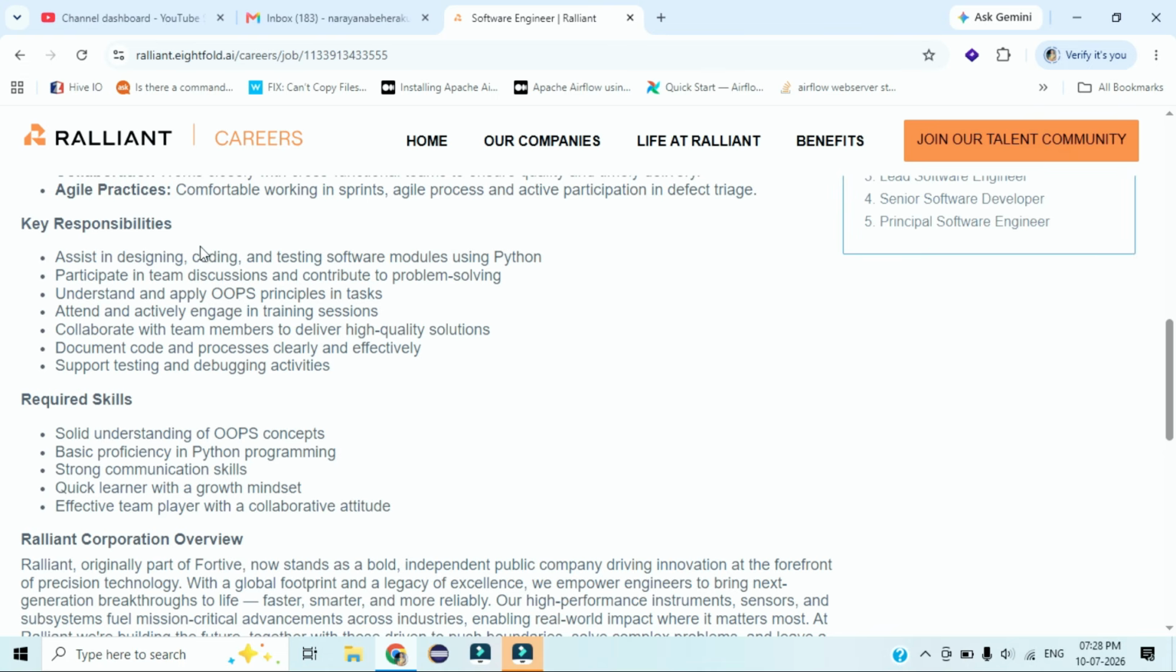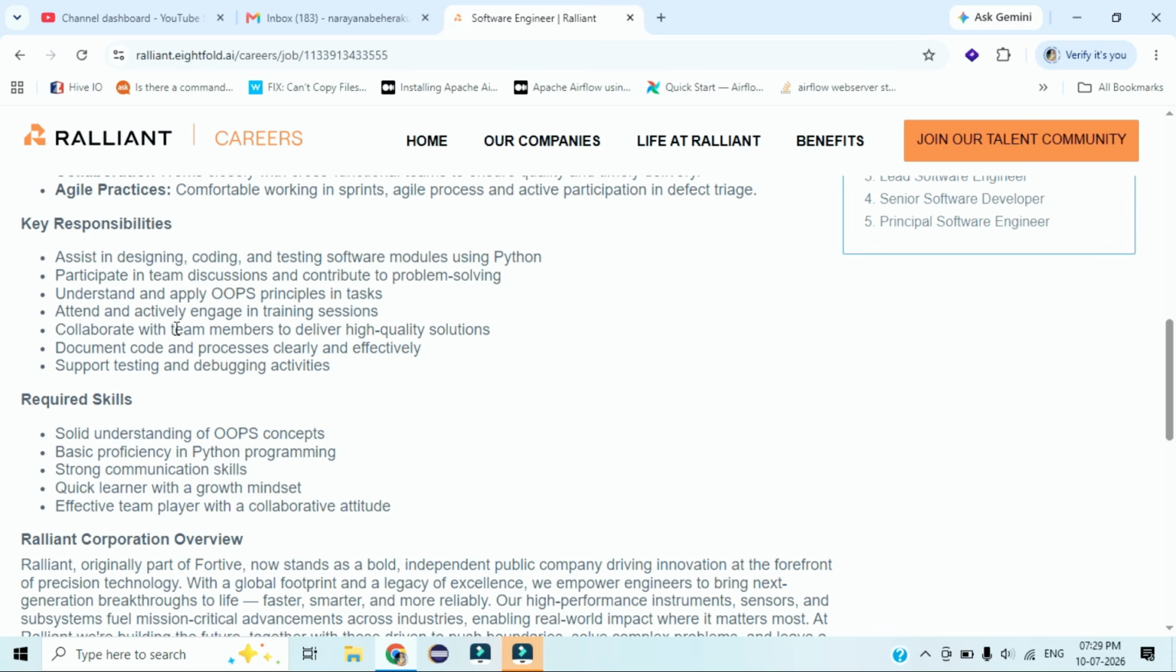This role requires designing, coding and testing software modules using Python. Participate in team discussions and contribute to problem solving. Understand and apply OOPS principles in tasks. Object oriented programming is the main basic knowledge required as you are applying for a Python role. Attend and actively engage in the training sessions. They also give you training, so make sure you are properly learning and listening to what they are explaining to you.